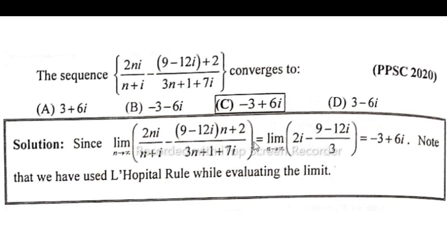After simplifying, we get the result: limit n approaches infinity of 2 iota minus 9 minus 12 iota divided by 3. Take 3 common, so 3 into 3 minus 12, which is equal to minus 3 plus 6 iota, so minus multiplied by minus gives plus 6 iota. So option C is correct.